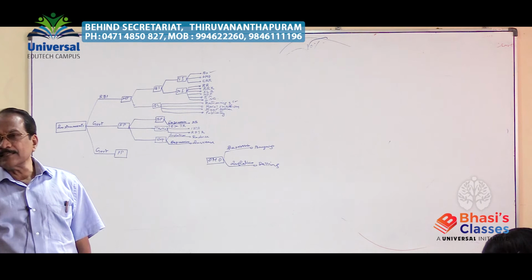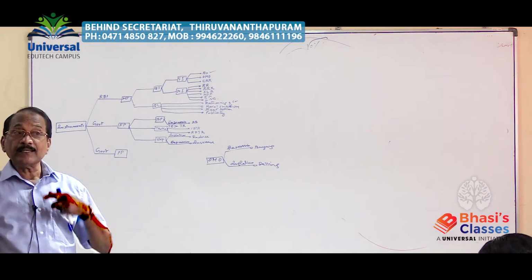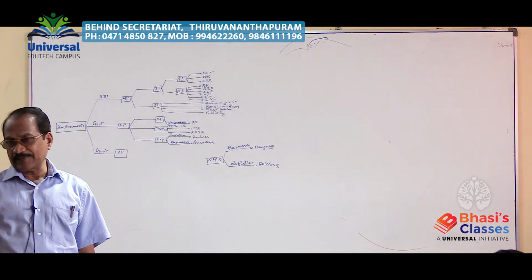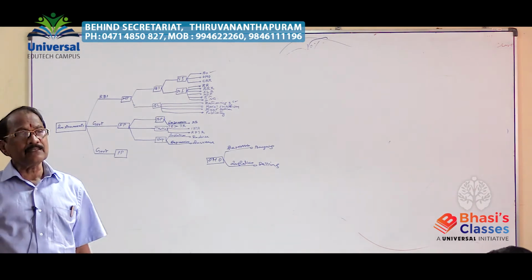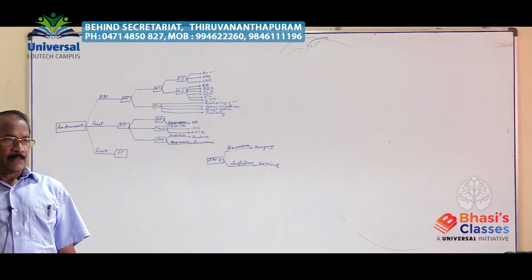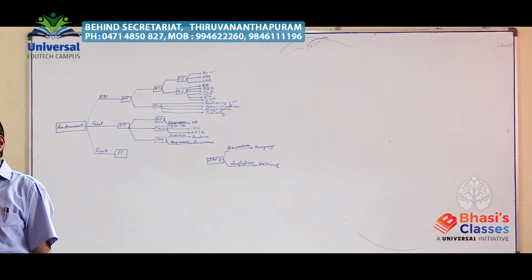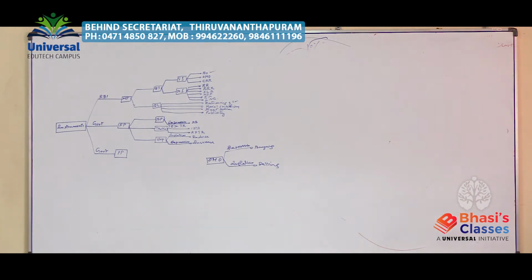And what is the percent CRR? It is fixed by the RBI. The CRR will be fixed by the Reserve Bank of India. What has been the percent for the last so many years? 4%. But what do you mean by CRR at present? 4% of the total deposits of a commercial bank, an equivalent amount shall be deposited in liquid cash, in rupee terms. It should be deposited under RBI's control.